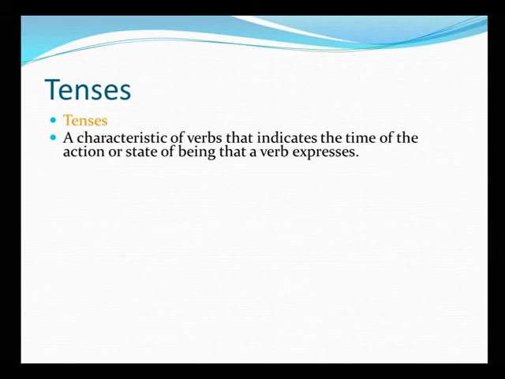It will happen in the future. He will be dancing in the show. That again indicates that the action is supposed to take place in the future. He went to the market. That indicates that the action has taken place. It implies that we are using past tense here. So a tense, as we learned, is a characteristic of a verb that indicates the time of the action or state of being that a verb expresses.